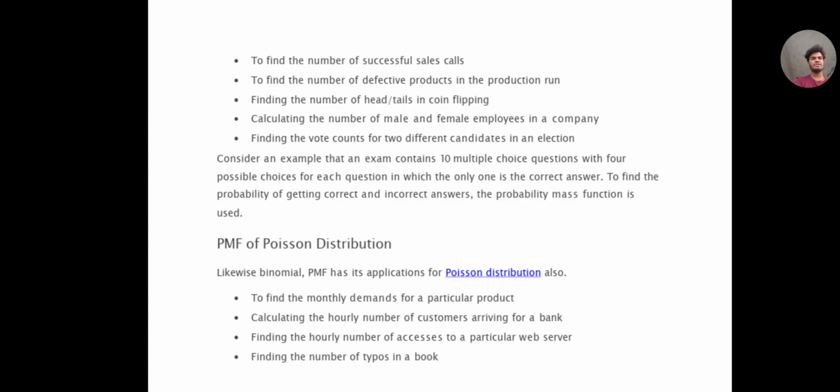Considering an example that contains 10 multiple choice questions with 4 possible choices for each question, of which one is the correct answer, to find the probability of getting correct and incorrect, the probability mass function is used. So these are some examples where we use probability mass function using binomial distribution.